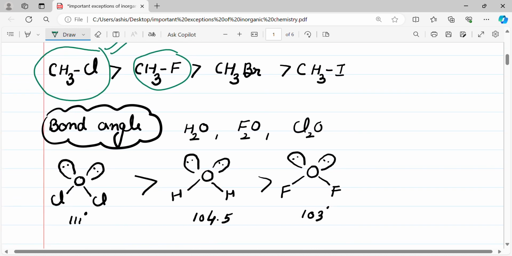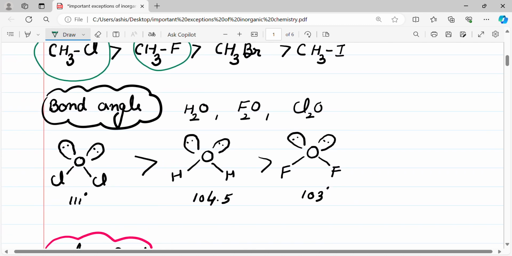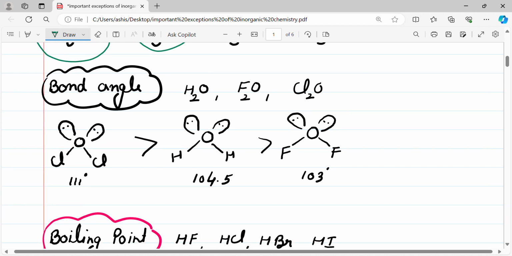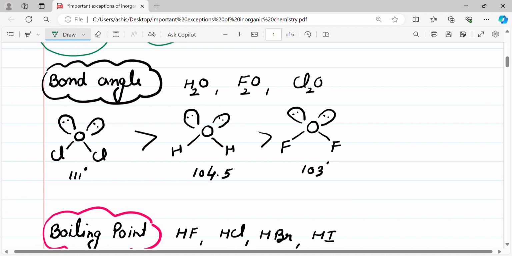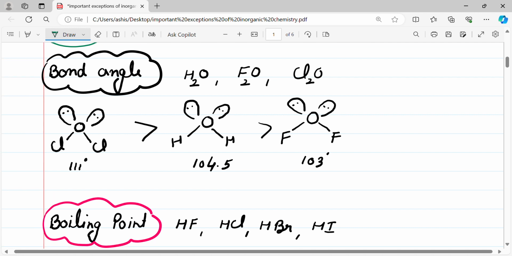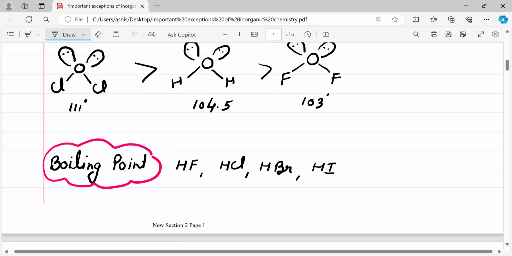Another exception is bond angle. We can compare the bond angle of H2O, F2O and Cl2O. The bond angle of Cl2O is 111 degrees, the bond angle of H2O is 104.5, and F2O is 103 degrees. So the maximum bond angle is of Cl2O, then H2O, and last F2O.